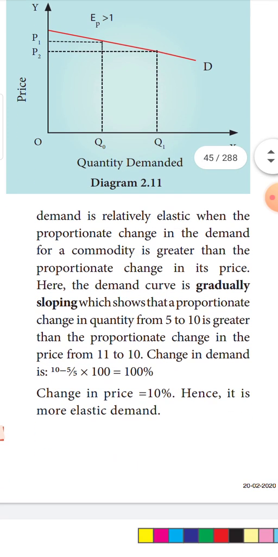Here they have given you numbers. The price has fallen from 11 rupees to 10 rupees. Quantity demanded has increased from 5 to 10. So what will be the percentage change here? 10 minus 5 divided by 5, and the change in the price is 10%. Hence, the elasticity is said to be relatively elastic, where the value of EP is greater than 1.